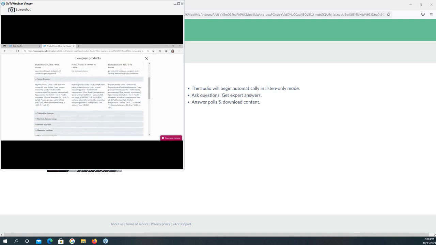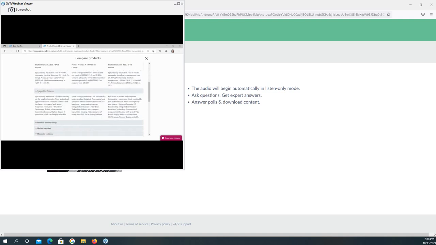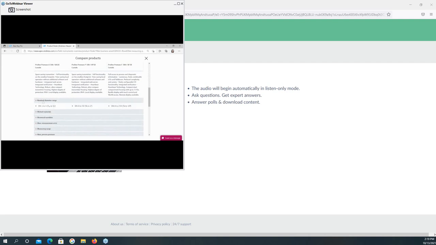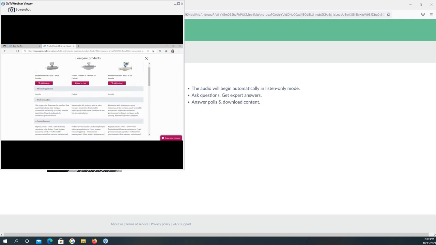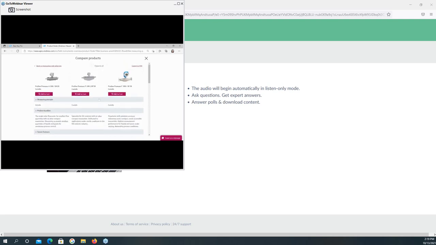And here are the sensor features, and I can even see the transmitter features as well, and the nominal diameter range of these 3 items. For example, with the A100, the diameter varies from 1 to 4 only. For the P100, you can choose from DN8 to DN50. And with the ProMass F300, it's wider, from DN8 to DN250. So based on this comparison, you can choose the one product which fits you most.